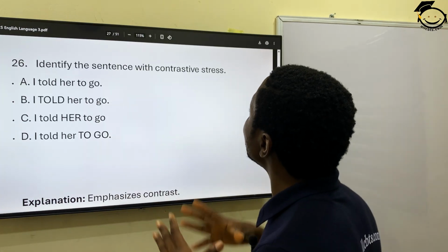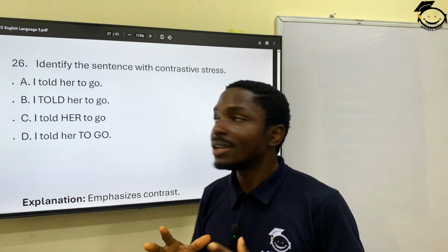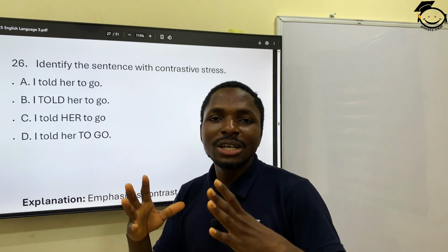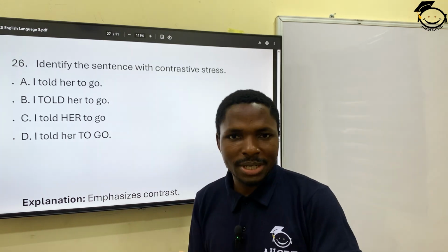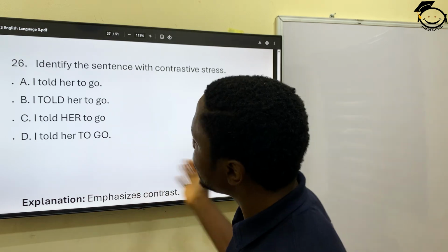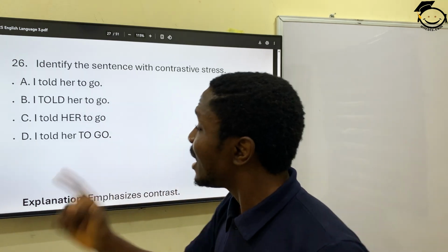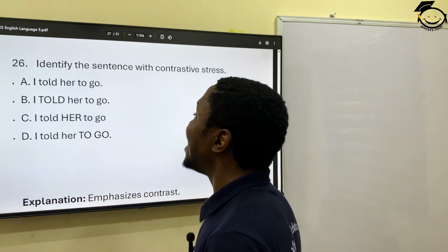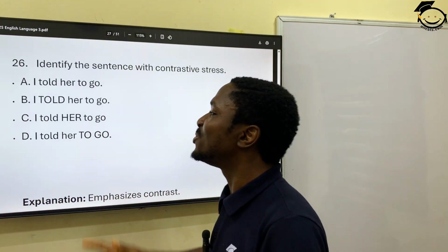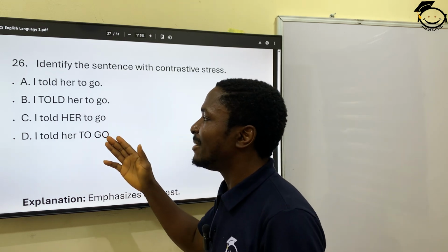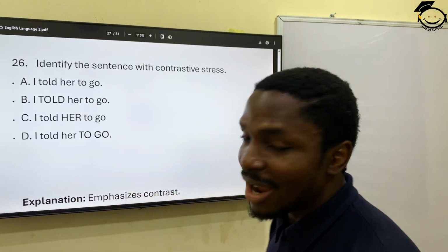Identify the sentence with contrasted stress. In other words, the sentence that shows contrast. In other words, there could be another possibility. I told her to go. I told her to go. Okay, so it will be B. All right. I told her to go.